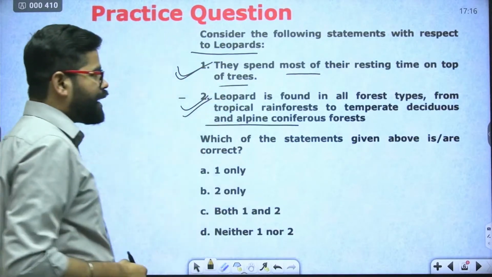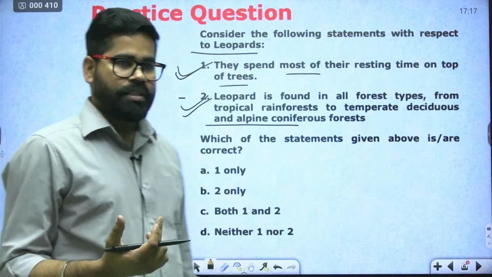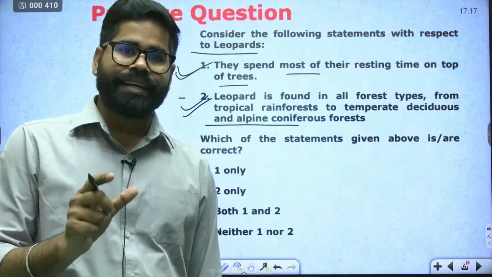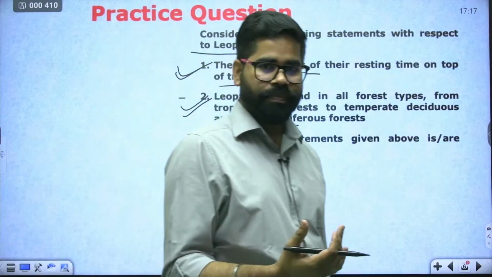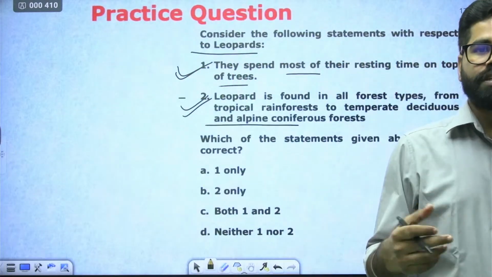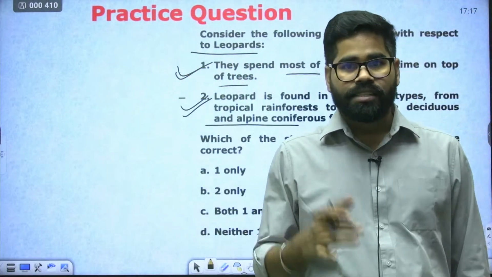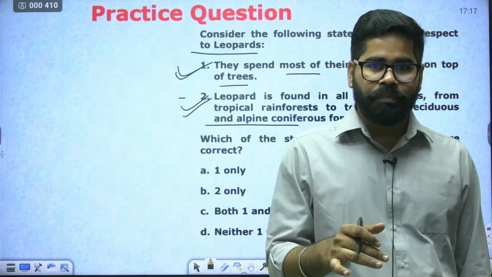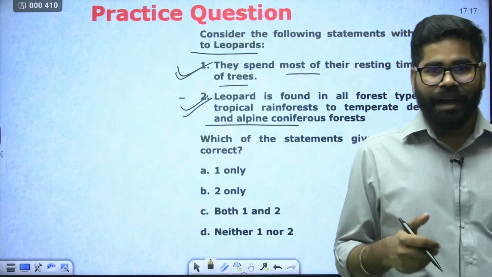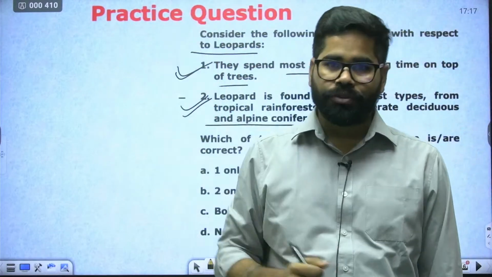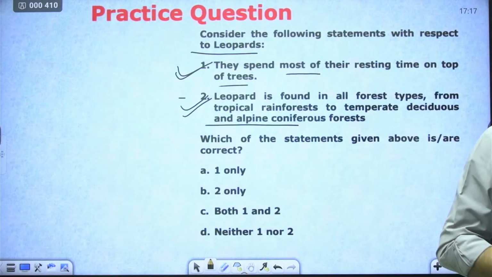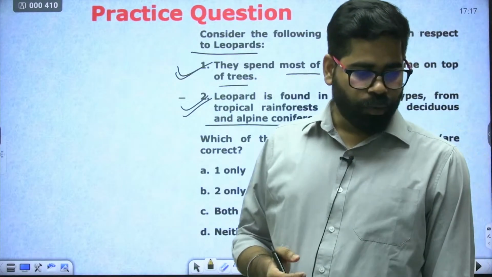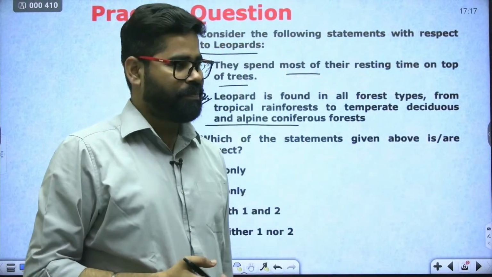You will find that the leopards spend most of their time resting on trees. Can you tell me why? Why are they found mostly on the trees while they are resting? When they are sleeping or taking a nap, they are generally on the top of the trees. So what is the reason? Why are they on the top of the trees?